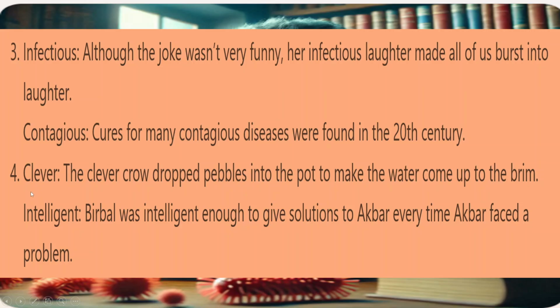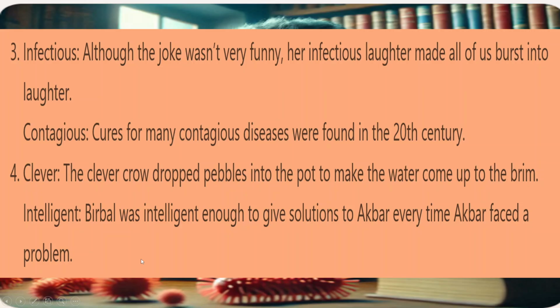Fourth one is clever and intelligent. Both are the same only, no, but there are slight differences. Clever: the cow dropped pebbles into the pot to make the water come up to the brim. Intelligent: Birbal was intelligent enough to give solutions to Akbar every time Akbar faced a problem.